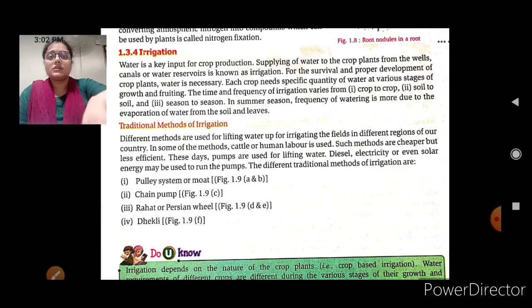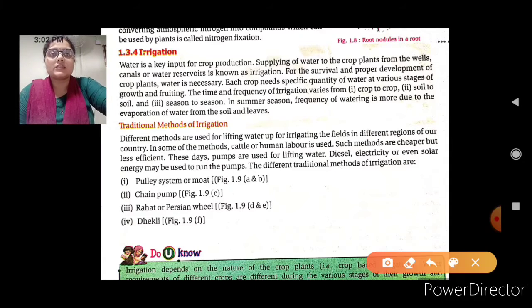Clear? Now there are some traditional methods of irrigation that we are going to study. Different methods are used for lifting water for irrigation fields in different regions of our country. In some of the methods, cattle and human labor are used.